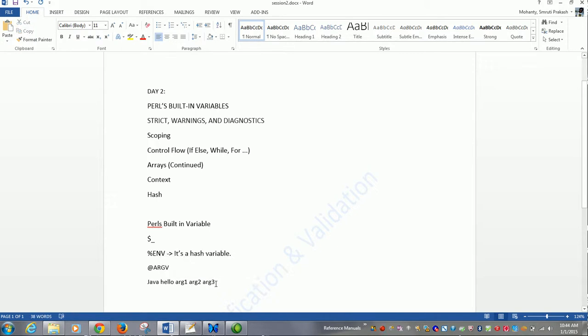Now in Perl you can also execute a program like perl hello arg1 arg2. You can have multiple arguments. And this will give you some results. I will show you how it gives you the result. Now these arguments are stored in a special Perl built-in variable, an array, which is called @ARGV. Okay, let's look at an example for it.